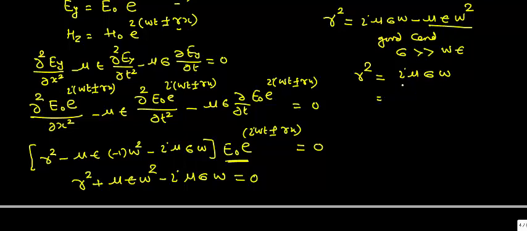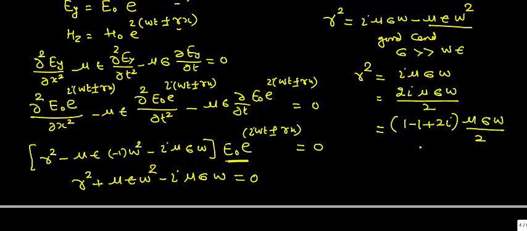If we multiply by 2 and divide by 2, iota mu sigma omega by 2, or we can write it as 1 minus 1 plus 2 iota, mu sigma omega upon 2, or we can also write it as 1 plus iota square mu sigma omega upon 2.